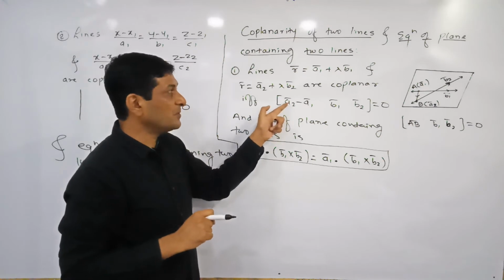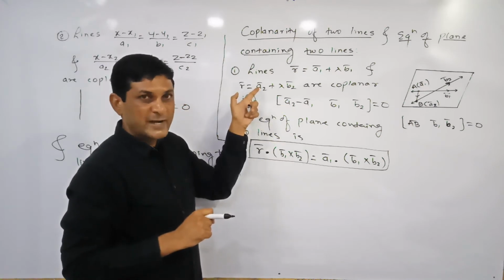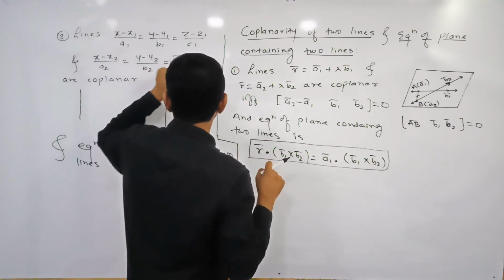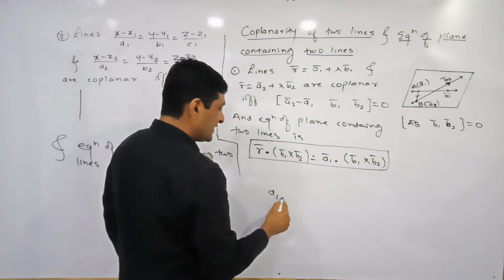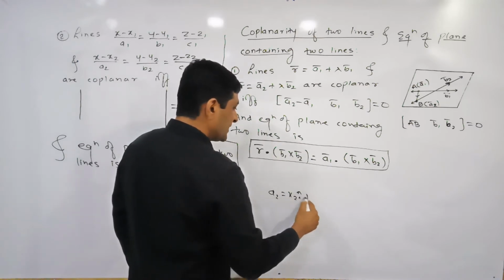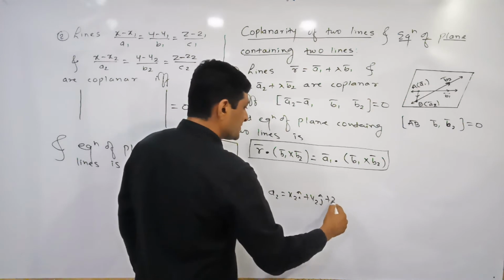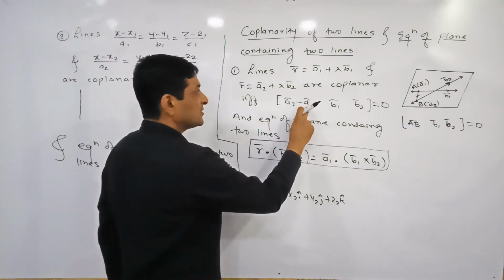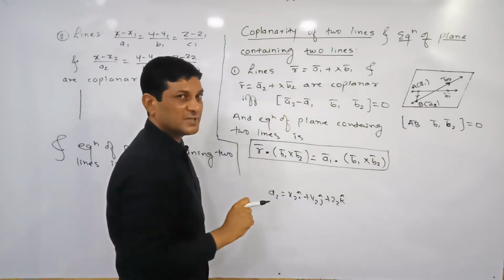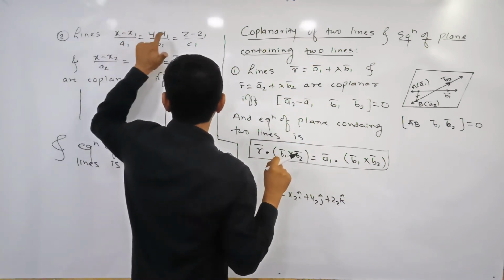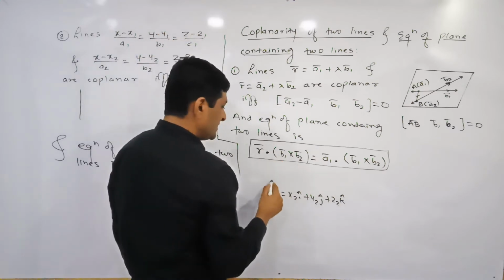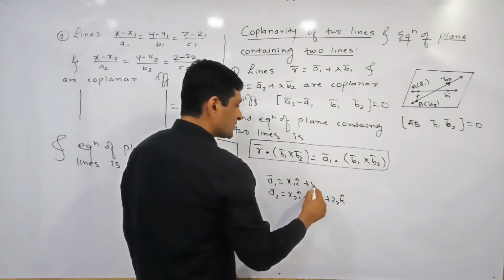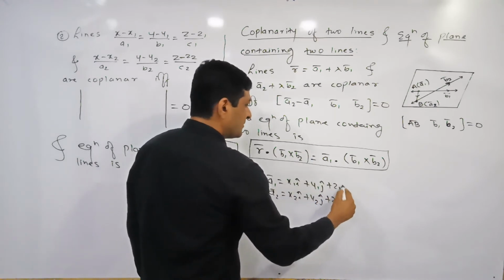Let us see, who is A2 bar here? A2 bar is the position vector of a point on the second line. What are the coordinates of a point on the second line? x2, y2, z2. Then what value will we get for A2 bar? x2 i cap plus y2 j cap plus z2 k cap. And what is A1 bar? A1 bar is nothing but the position vector of a point on the first line. The coordinates of a point on the first line are x1, y1, z1. So the value of A1 bar will be x1 i cap plus y1 j cap plus z1 k cap.